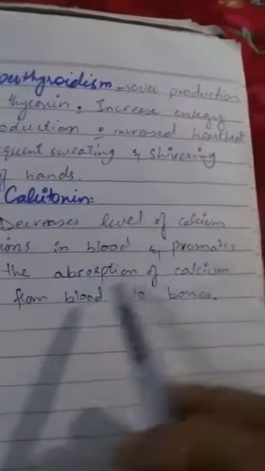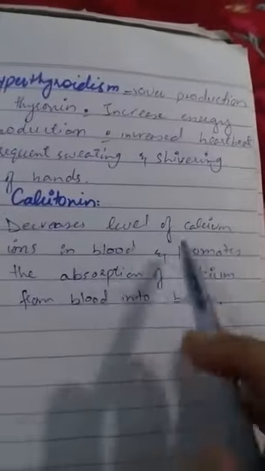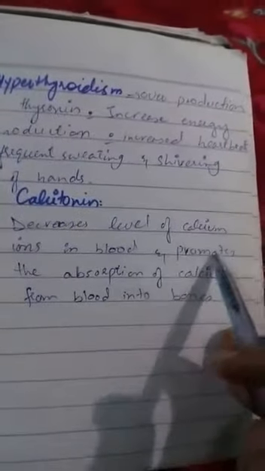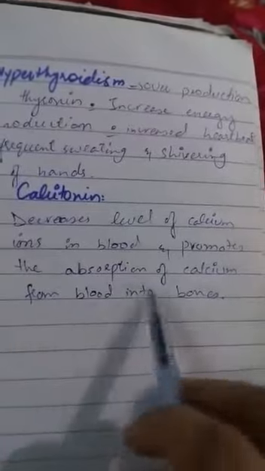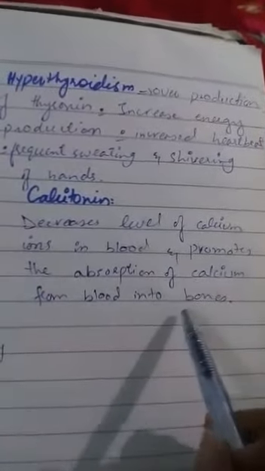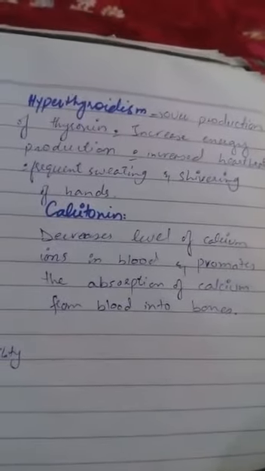The next major hormone released by the thyroid gland is calcitonin. The function of calcitonin is to decrease the level of calcium ions in the blood, and on the other hand, it also promotes the absorption of calcium ions from the blood into the bones. You know that calcium is beneficial for the bones, so a balanced production of the calcitonin hormone makes our bones stronger and gives turgidity or hardness to our bones.